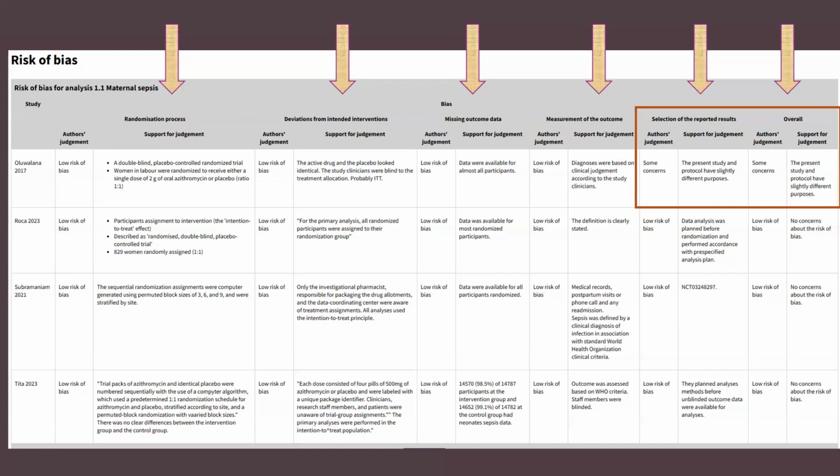But for the last domain, that is selection of the reported results, Olivarana had some concerns because the protocol, as well as the finally published paper, had some slightly different outcomes mentioned. So overall, they had given Roca, Subramanian, and Theta no concerns. But for Olivana, they had written some concerns because of this.